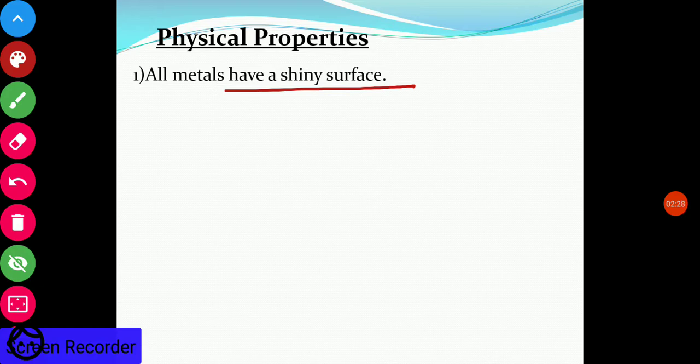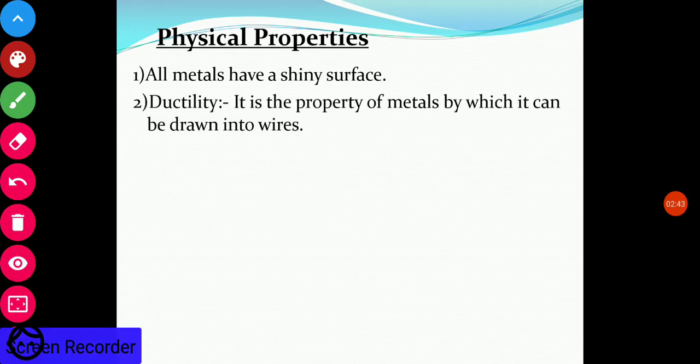Just like the golden ring, gold is a metal. The metallic utensils used in the kitchen have a very shiny surface. So all metals have a shiny surface. Ductility. Now ductility is the property by which anything can be drawn into wires.